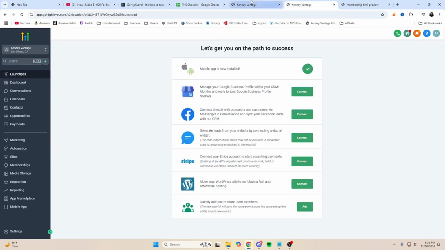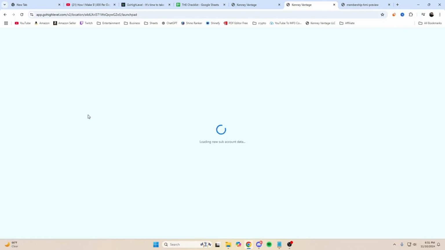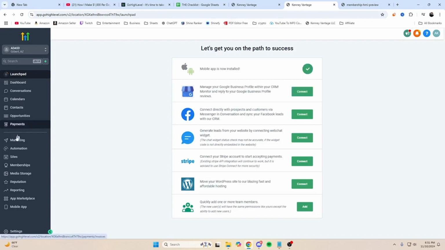And from there, I'm not going to import it because I already did, but from there, you're going to import it into an account. So if I click on one of the accounts I have it imported in, you're going to get a sales funnel already set up for you. So what's the first step of a sales funnel? The first step is going to be a link that you send people so that it goes to a landing page or website, right?